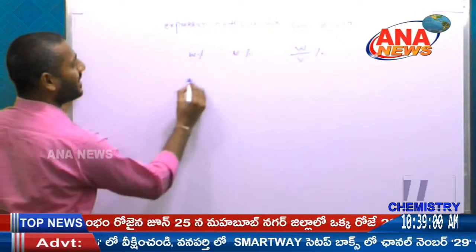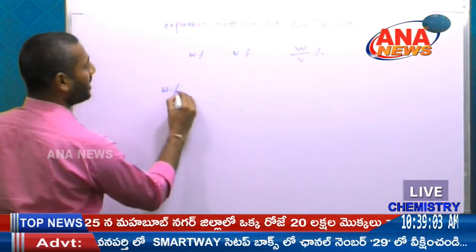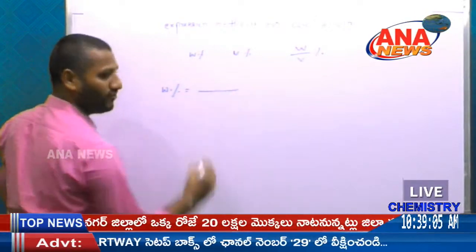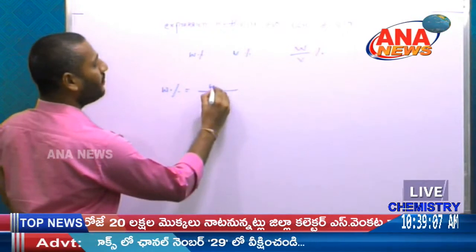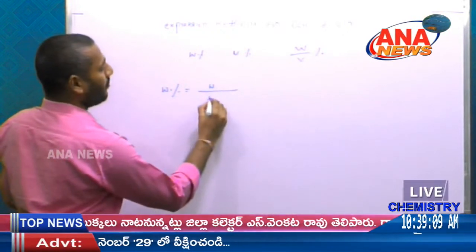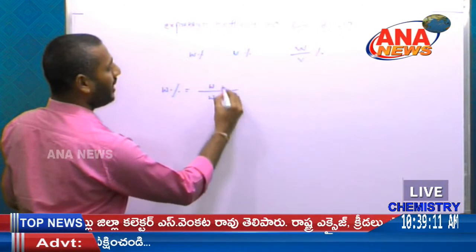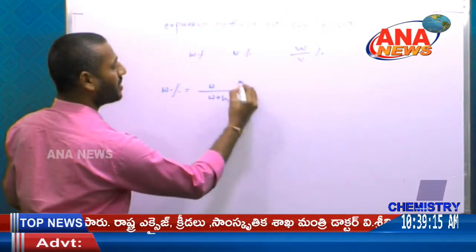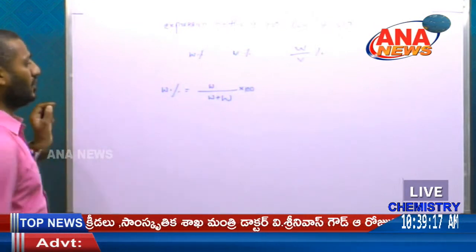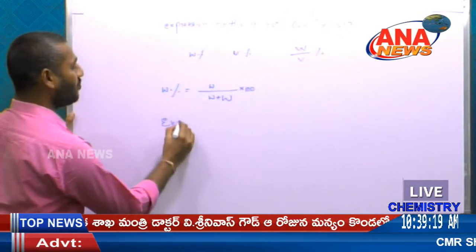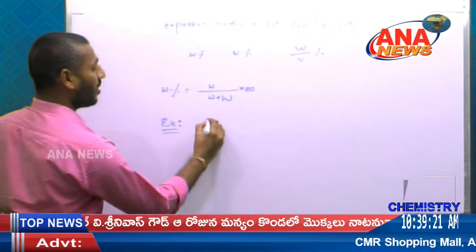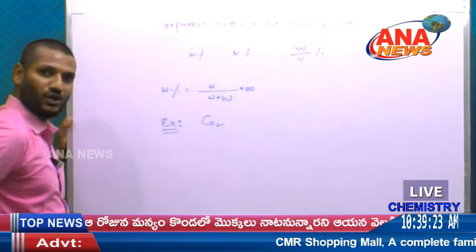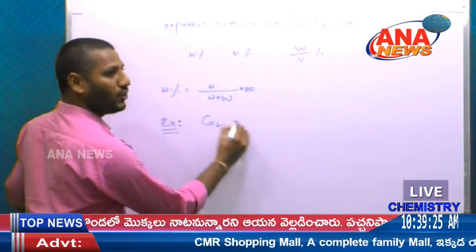Weight percentage is the ratio of the weight of the solute to the weight of the solute plus the weight of the solvent, times 100, which is the weight of the solution. Take one example: CO2.